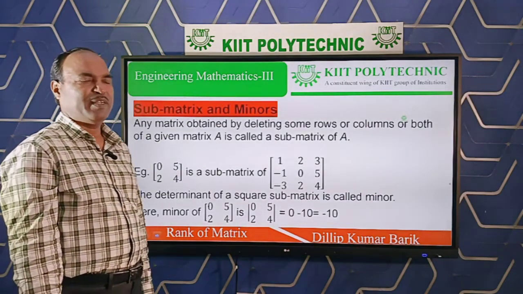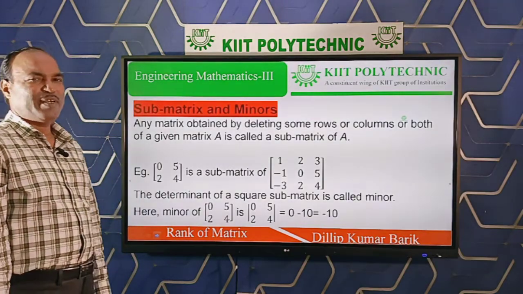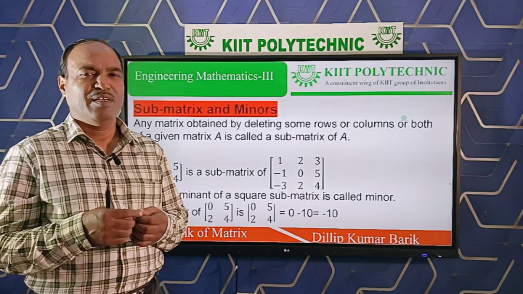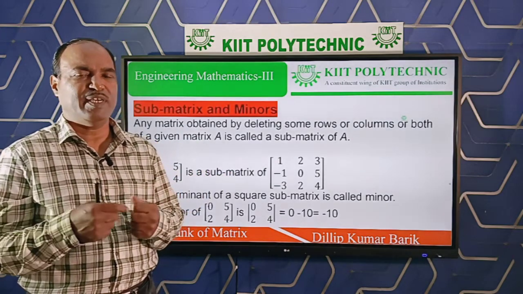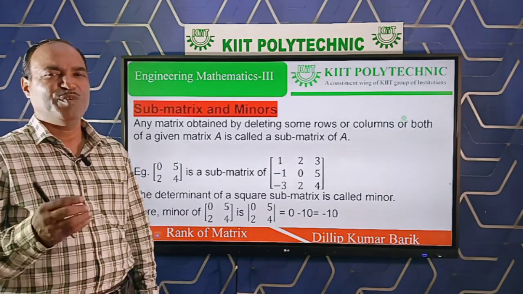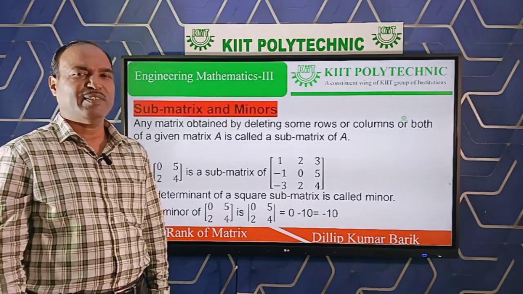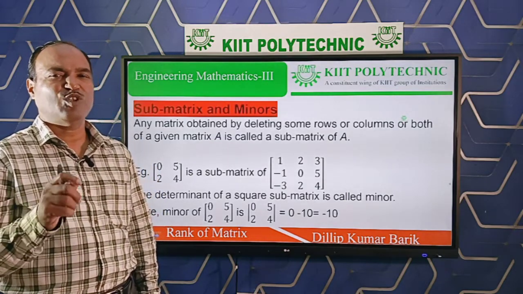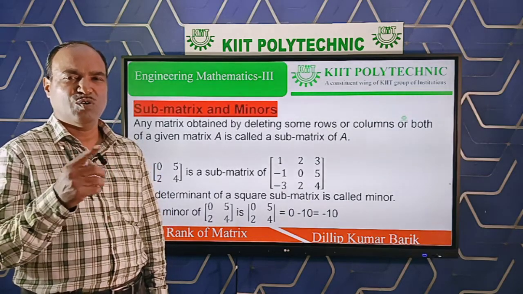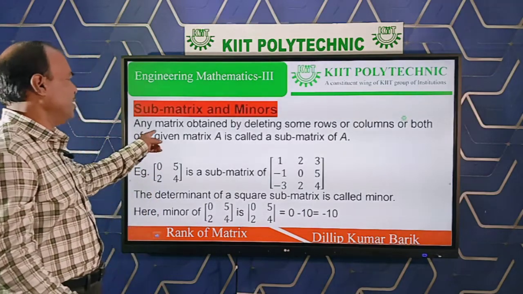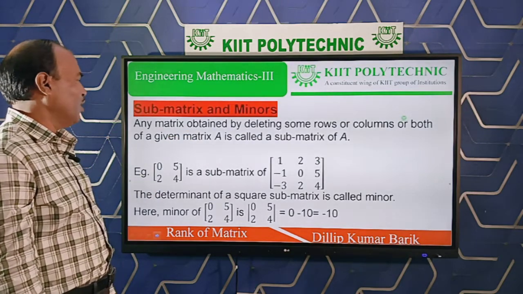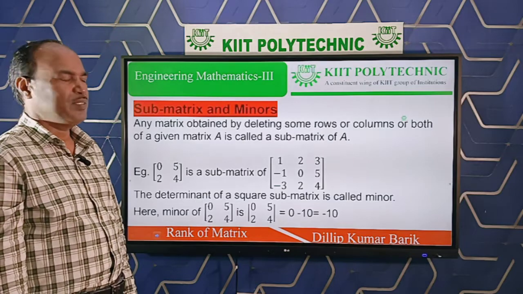What is submatrix and minor? A submatrix means a very small matrix, like your set and subset. A subset is a small set of a big set. Similarly, a matrix is a big matrix, maybe order 3 or order 4, and a submatrix is obtained by deleting some rows and columns, maybe 2 rows, maybe 3 rows, maybe a row and a column. As per definition, any matrix obtained by deleting or cancelling some rows or columns or both of a given matrix A is called a submatrix.